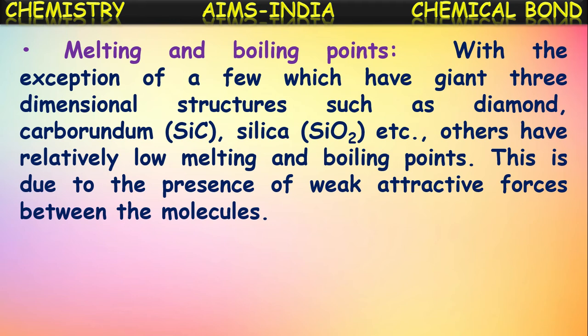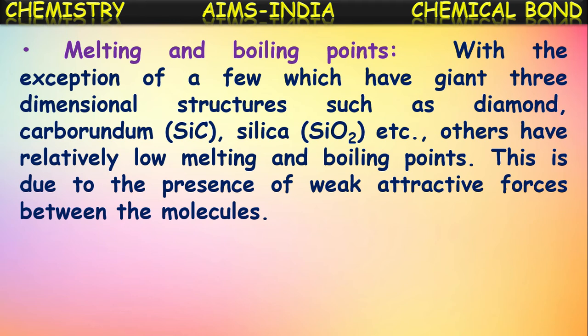These are covalent compounds only, but they have three-dimensional giant structures. That is why they have high melting and boiling points, even though they are covalent compounds. But except for these kinds of compounds, other covalent compounds have relatively low melting and boiling points.